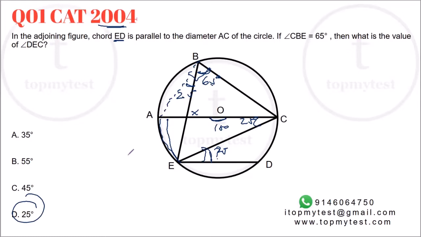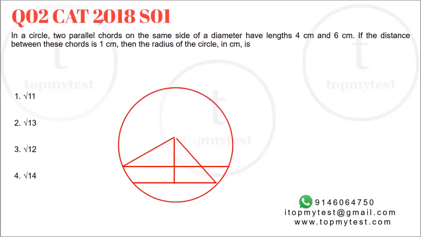About a minute in an exam situation to solve if you know the basic properties of a circle. Second question is from CAT 2018, slot 1. It says in a circle, two parallel chords are on the same side of the diameter having lengths 4 and 6. I've drawn this to make our life easier. If the distance between the chords is 1, then the radius of the circle in centimeters is how much?